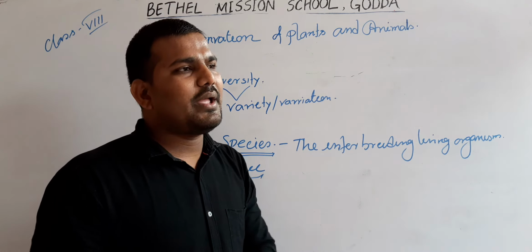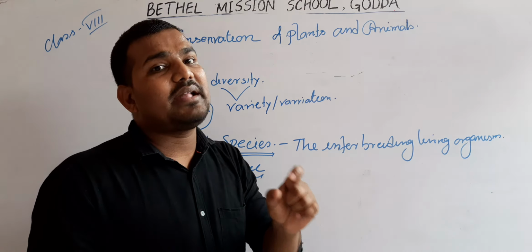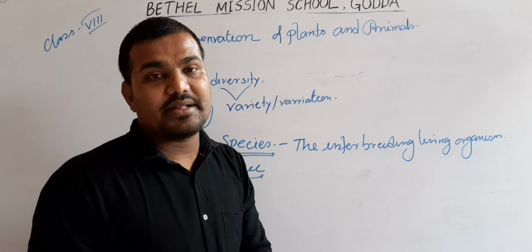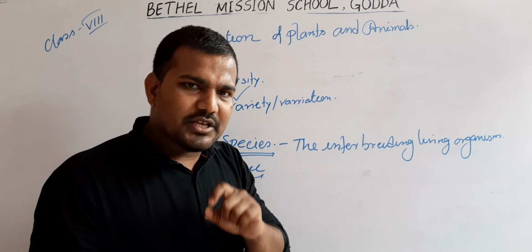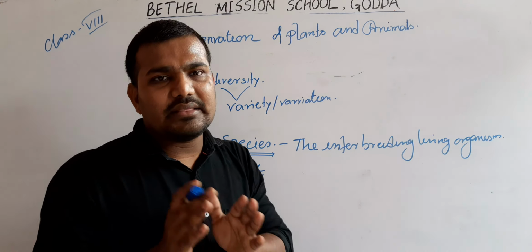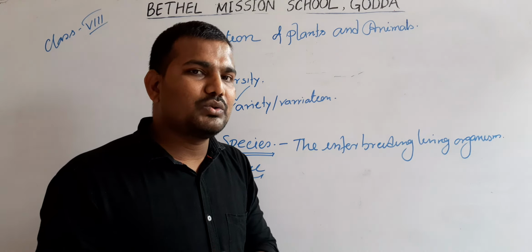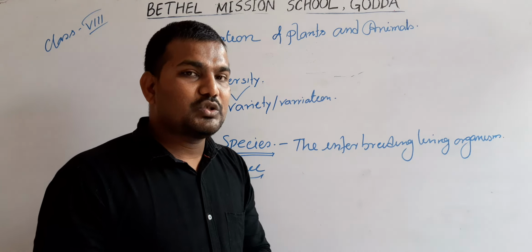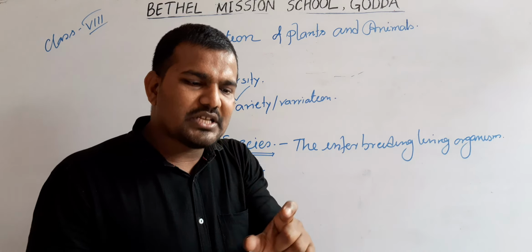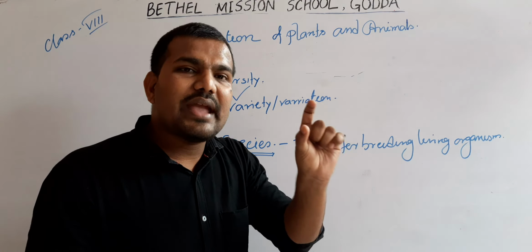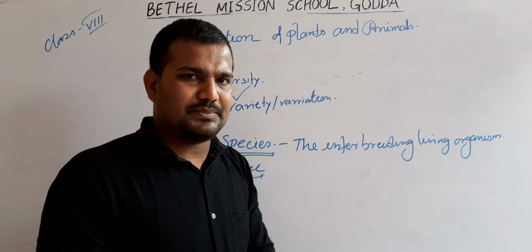Another way of conserving plants is afforestation. What is afforestation? Afforestation means planting trees on a vacant or barren land. So by using reforestation and afforestation, we can conserve the plants.